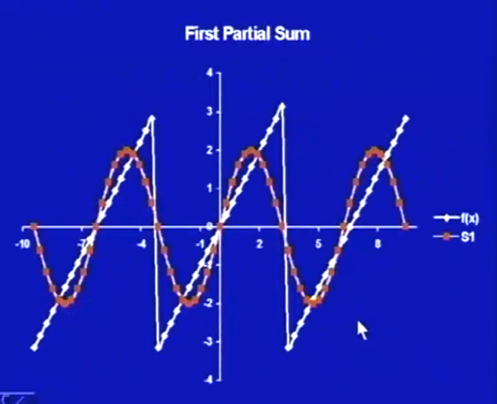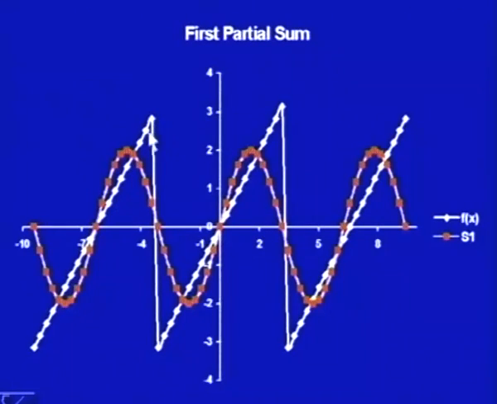You see here in this graph, this line which is being shown here joining the points is not actually there, it is just showing the function that we have marked. If I approximate this function by the first partial sum, you see our approximation is coming up a little bit. At the points where it meets the x axis, it is matching, but we are deviating from the function elsewhere.